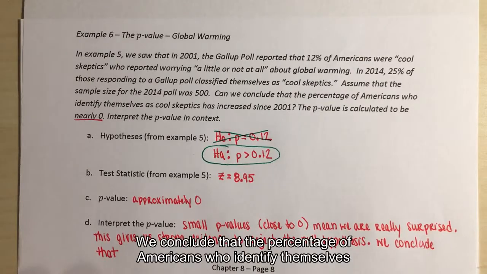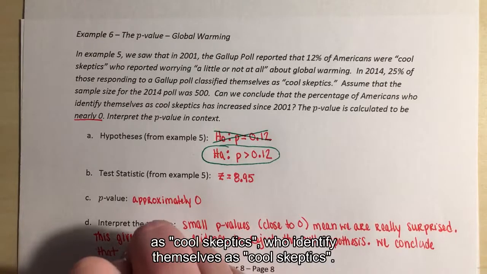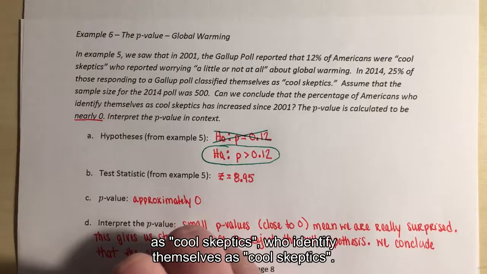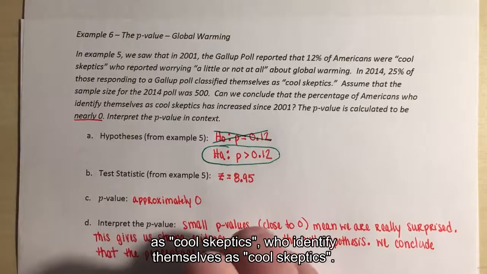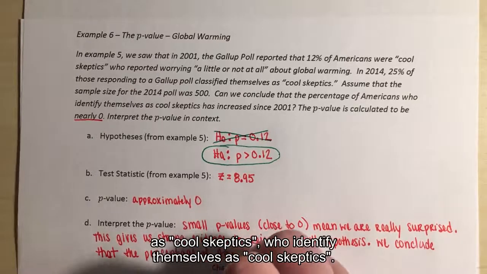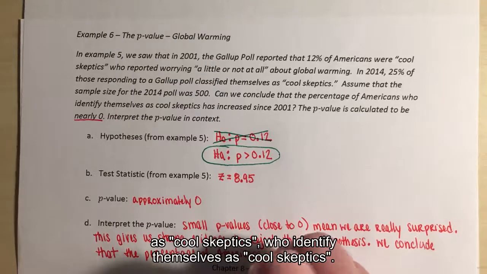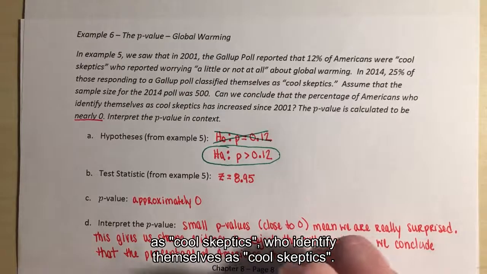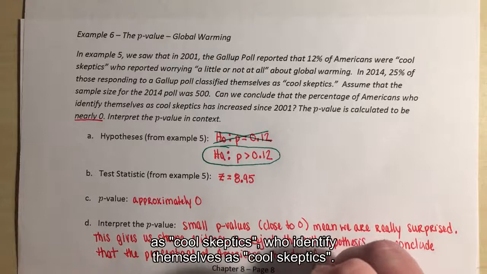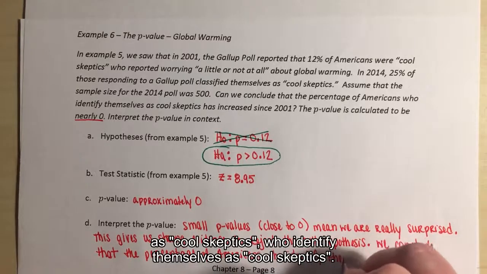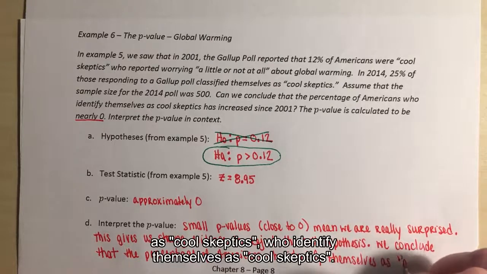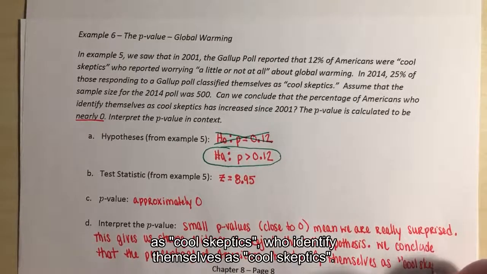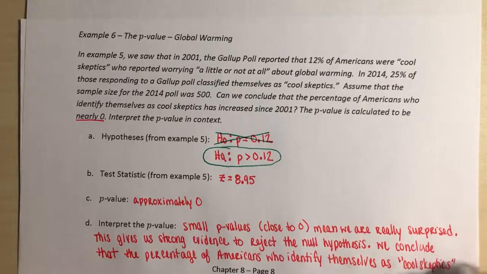So we conclude that the percentage of Americans who identify themselves as cool skeptics.